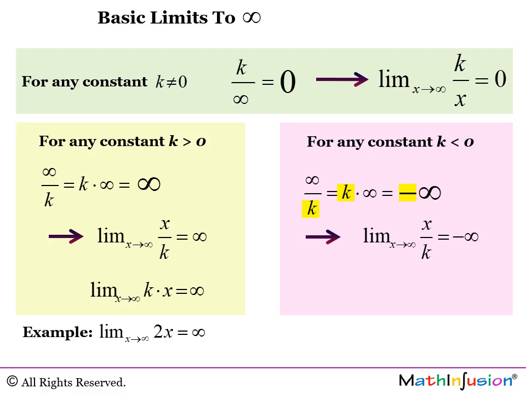Limit of x over k when x approaches infinity is negative infinity. And limit of k times x when x approaches infinity is now negative infinity as well. Example, the limit of negative 2x when x approaches infinity is negative infinity.